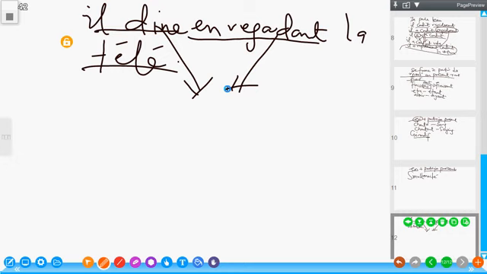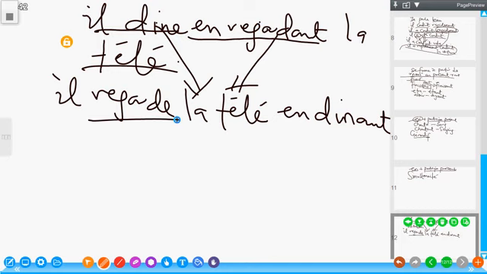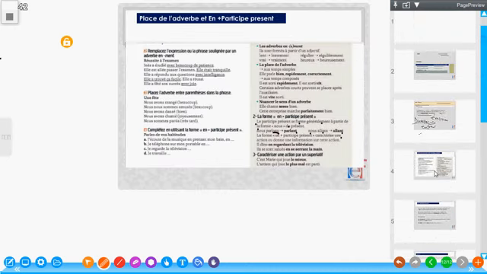I can decide to say, il regarde la télévision en dînant. I'm changing it to participe présent, using dîner as the actual verb. I can do either of them. They both mean the same thing. He's watching the television while taking dinner. He's taking dinner while watching the television. C'est la même chose. Deux actions en simultanéité. Two actions simultaneously. That's basically what it expresses.